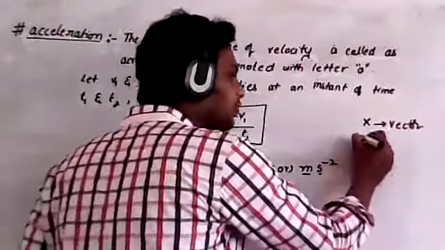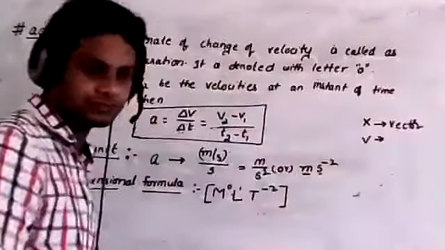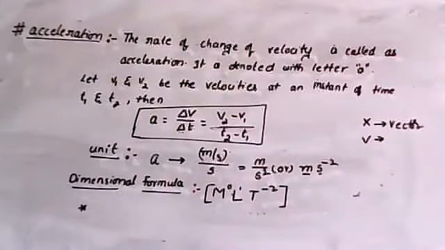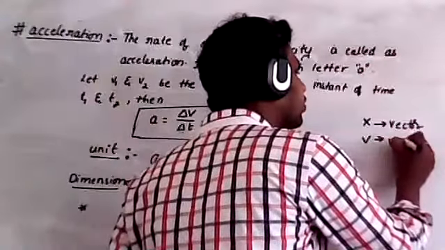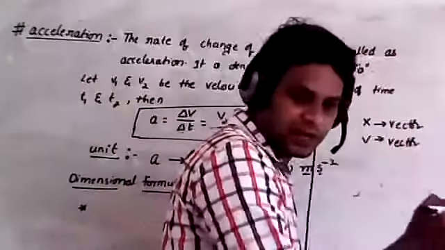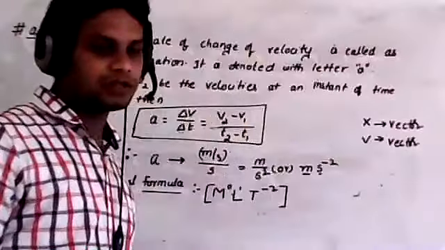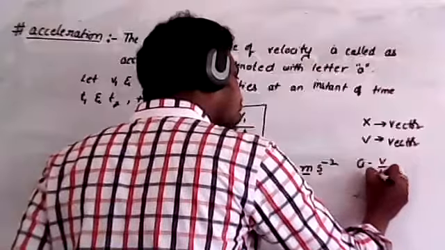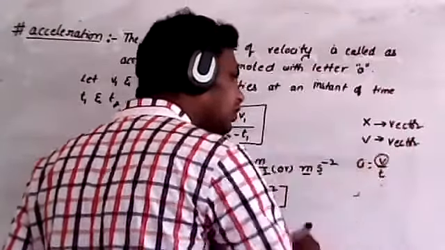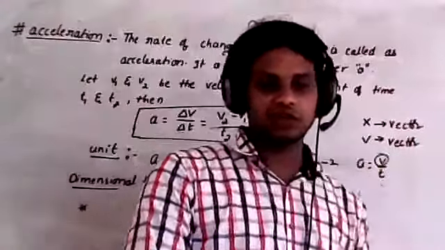Now tell me, what is velocity? Very good, velocity is also a vector. Why? Because velocity is nothing but displacement by time. Therefore velocity is also a vector. Now if you take acceleration, acceleration is velocity by time. Therefore, since velocity is a vector, acceleration is also a vector.